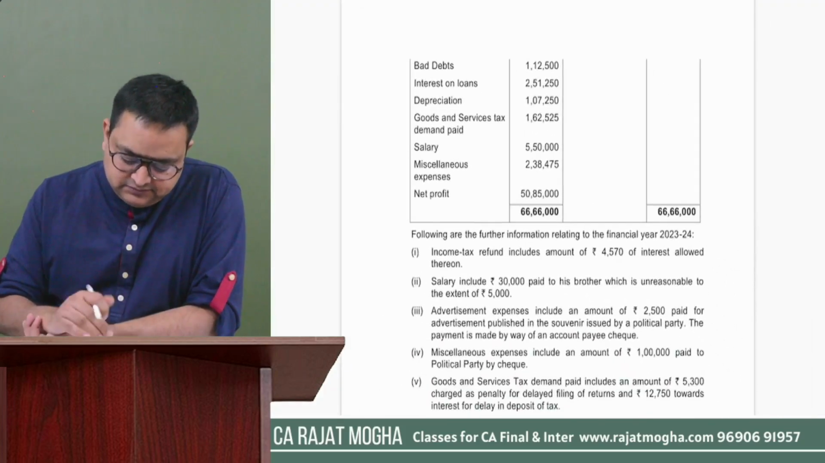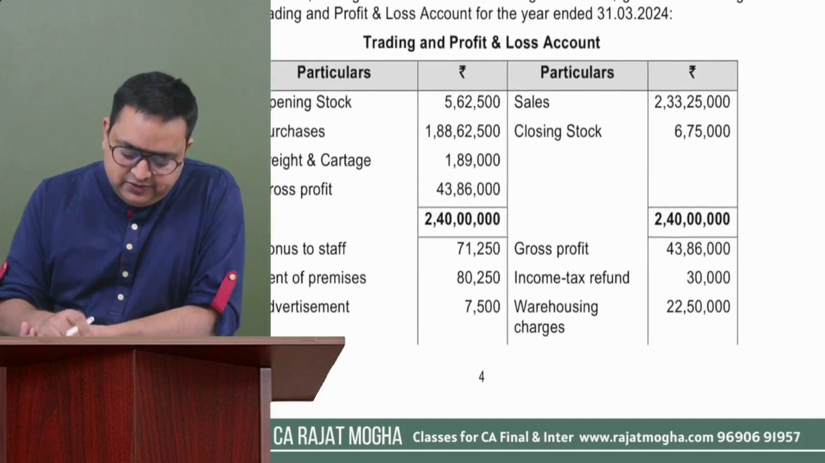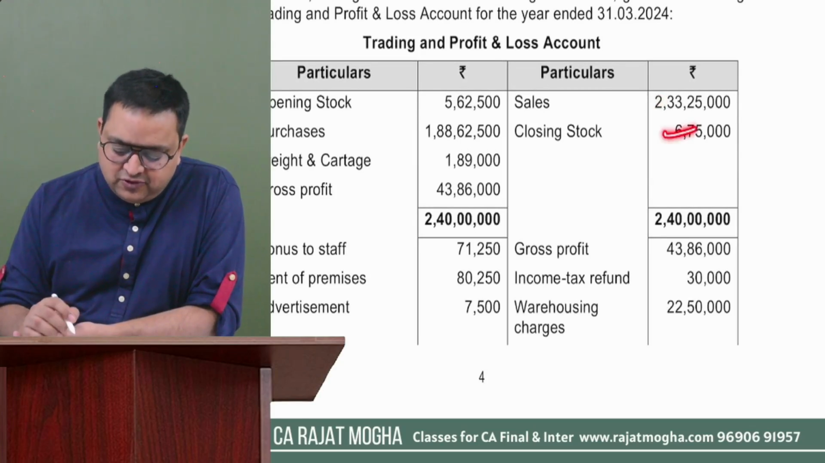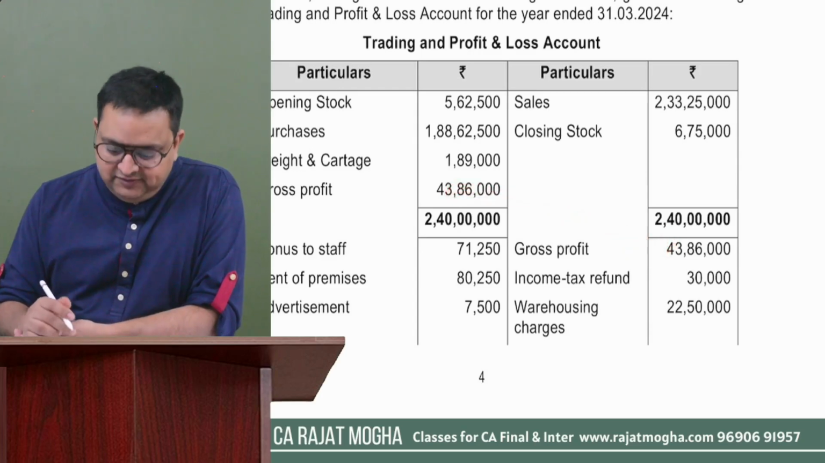Okay. So we have read the debit side. Then we will come to the credit side. Okay. Credit side is sales, fine with us. It's a business income. Closing stock, okay. Gross profit, fine. Gross profit is coming from here, it's fine with us.